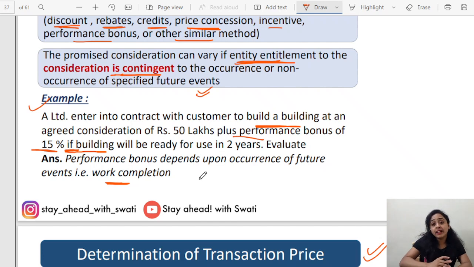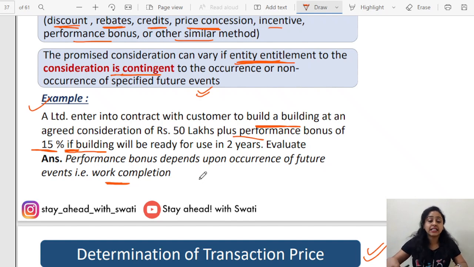It is dependent on a condition that if it is completed within 2 years, then they will be rewarded. If not, then they will not get this extra consideration. So either yes or no, either they will receive this 15% or not. There are only 2 outcomes.